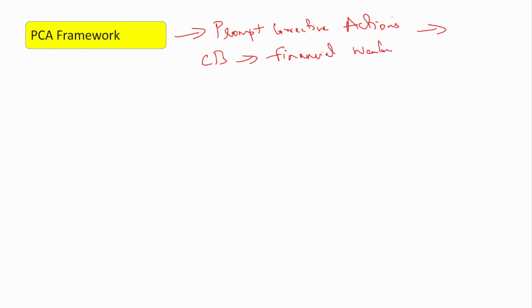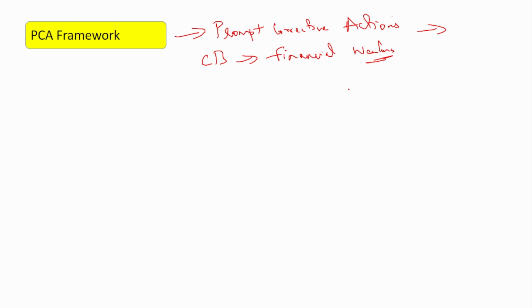Next is the PCA framework. What is this PCA framework? PCA stands for Prompt Corrective Actions. Basically, this is an early intervention tool by the Reserve Bank of India, mainly to recover those commercial banks that show early signs of financial weakness. That is the purpose of this PCA framework. So how will the RBI know whether that bank is weak or not, or is getting weak or not?